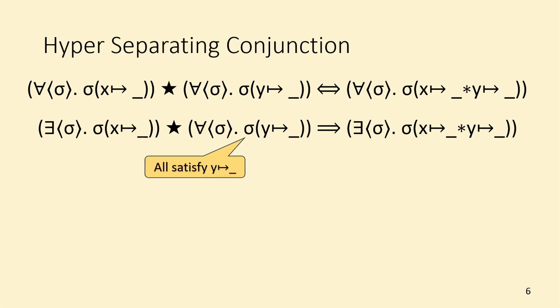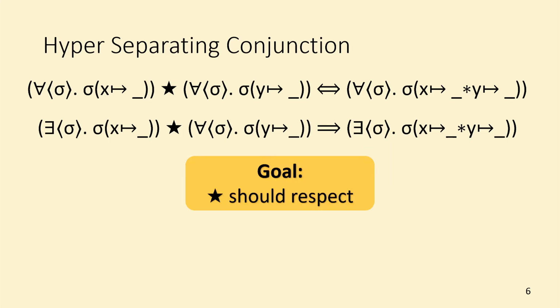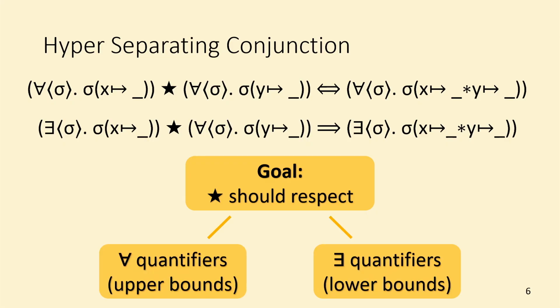Because on the left we have that for all states Y is allocated, while on the right we have a guarantee only for the witness state. So, in short, our hyperstar should respect both universal quantifiers and existential quantifiers, just as normal conjunction does. The only extra thing is that it should be separating.